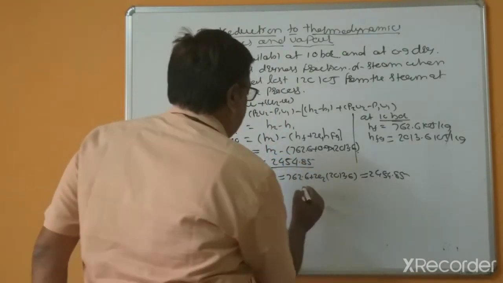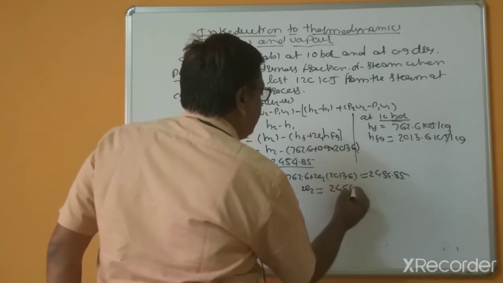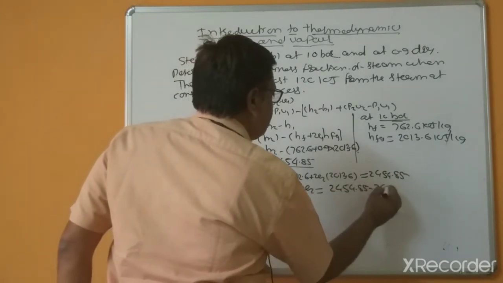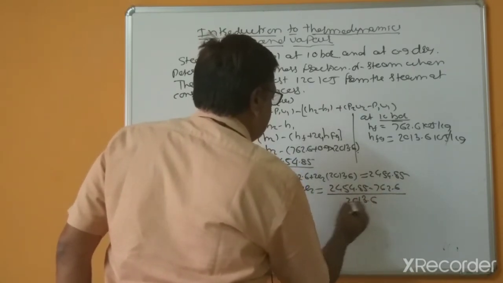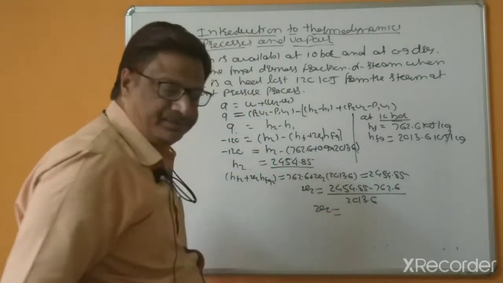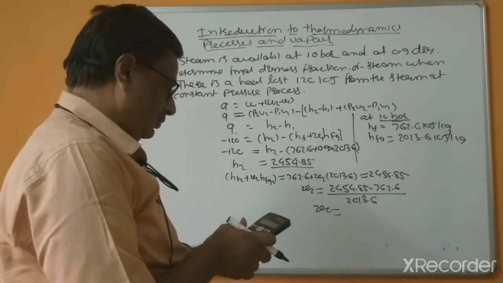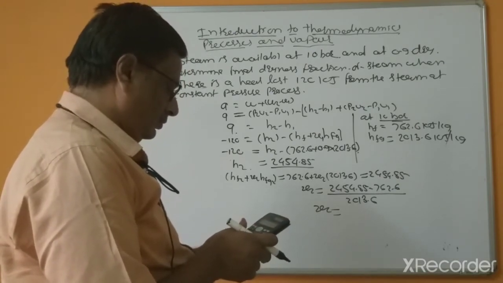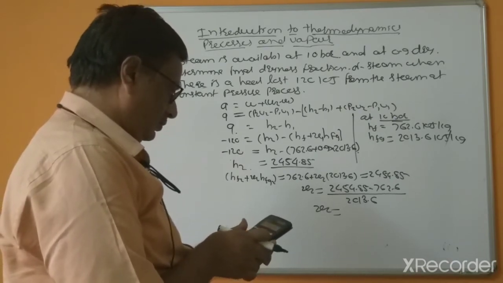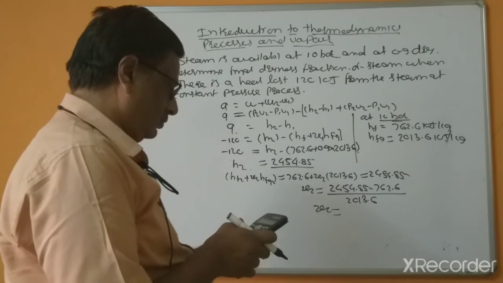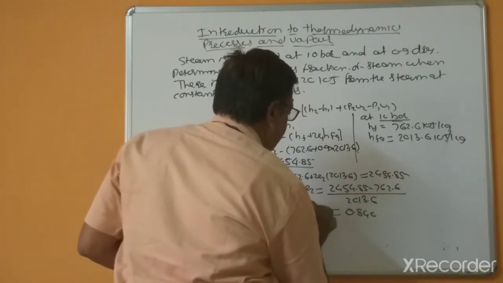Now x2 equals 2454.85 minus 762.6 divided by Hfg. So the dryness fraction is 0.840.